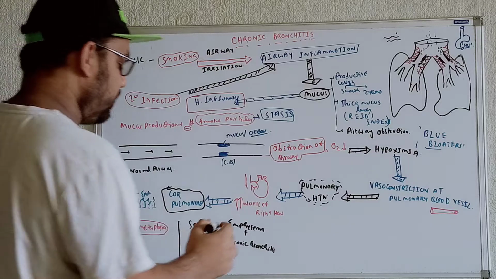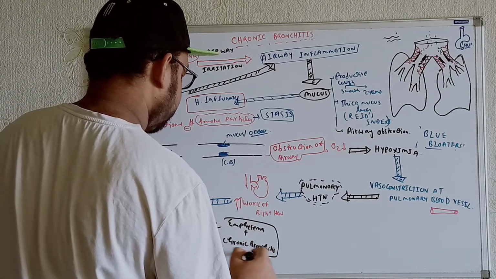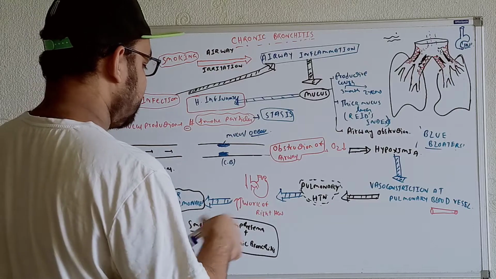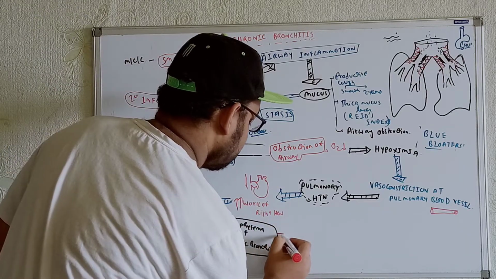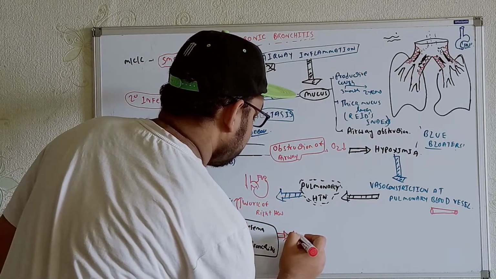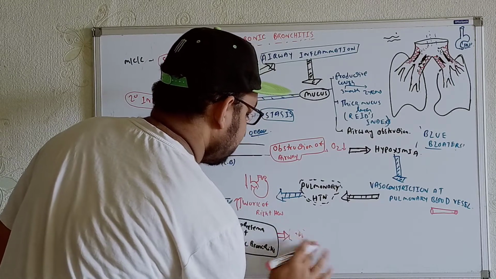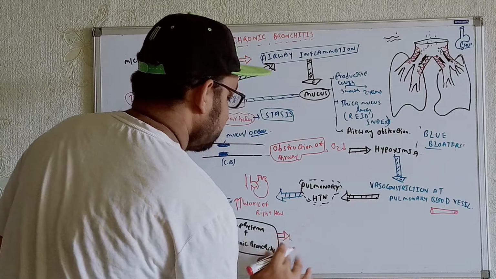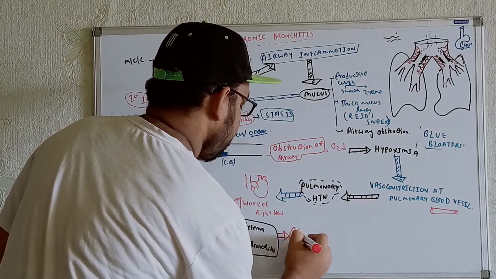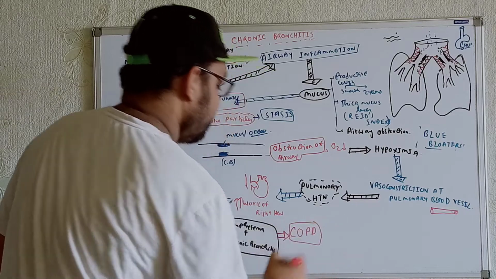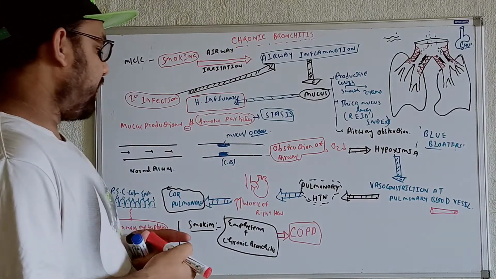So what type of problem will we see in these cases? Try to understand. These two things together are known as what? They are known as COPD, chronic obstructive pulmonary disease. So we will get the development of chronic obstructive pulmonary disease.